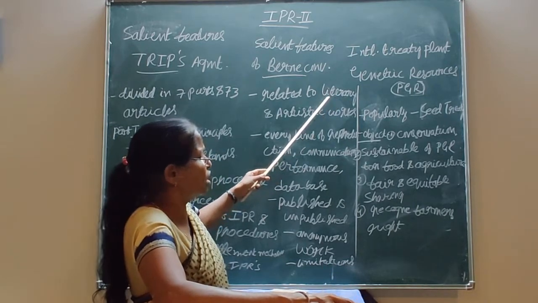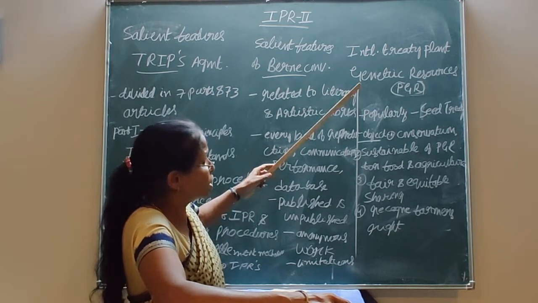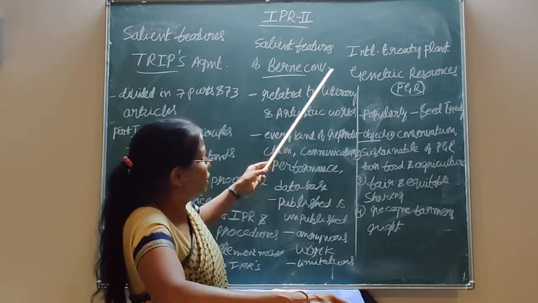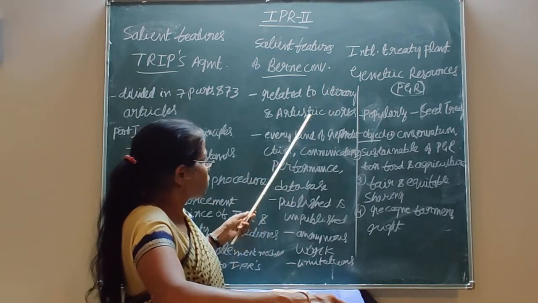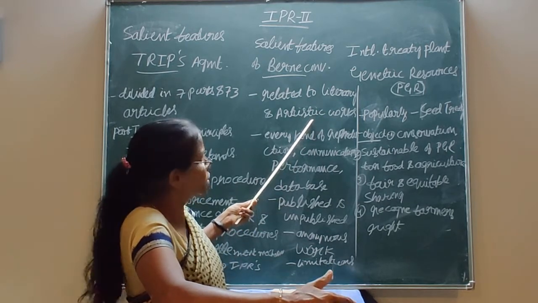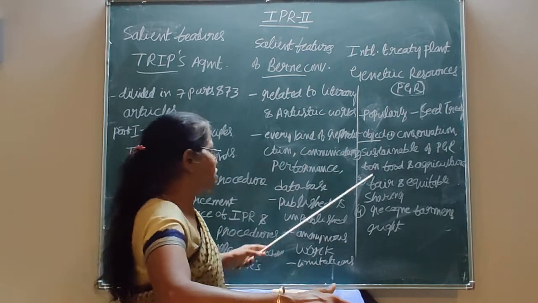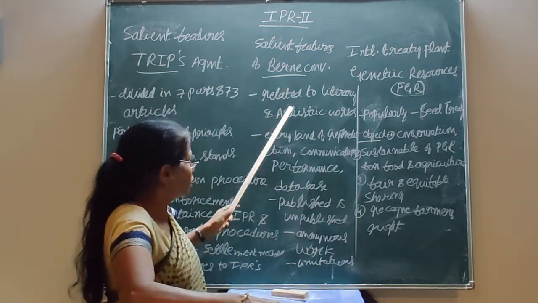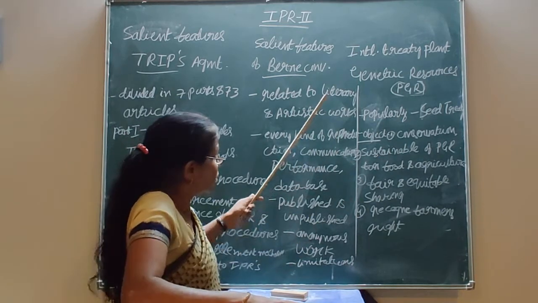So that is work, or maybe that is braille, or that is adaptation, or that is abridgment, are all considered under the literary work. Then artistic works. Artistic work with regard to painting, sculpture or drawing comes under this. For that, this Berne Convention is protecting every kind of reproduction.